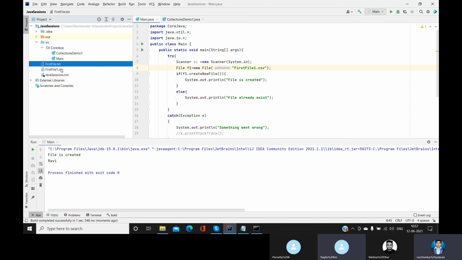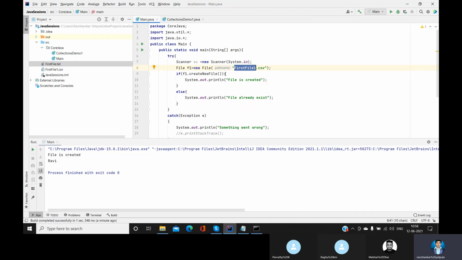So whenever you call this method, whenever you create an object of this class called File, and you pass the parameter, what is the parameter? The path name. The path name includes the path as well as the file name. When you pass that, it creates the file in that particular path.